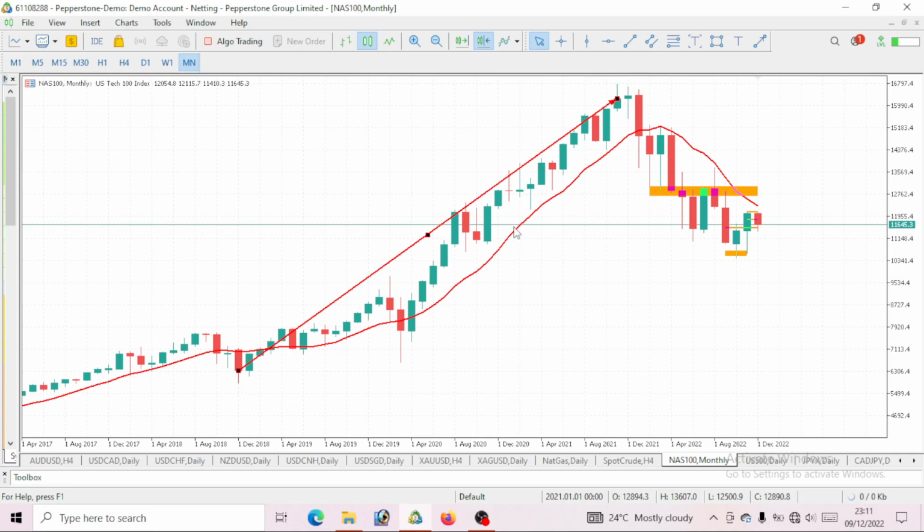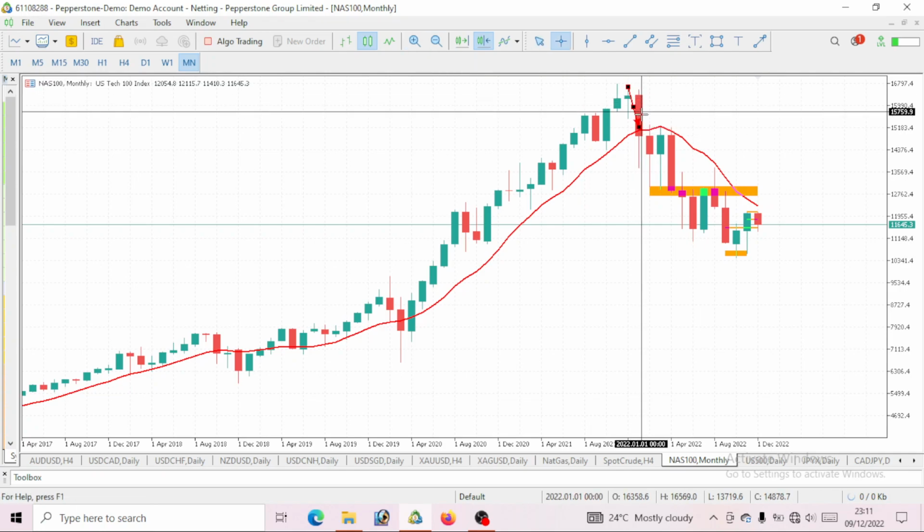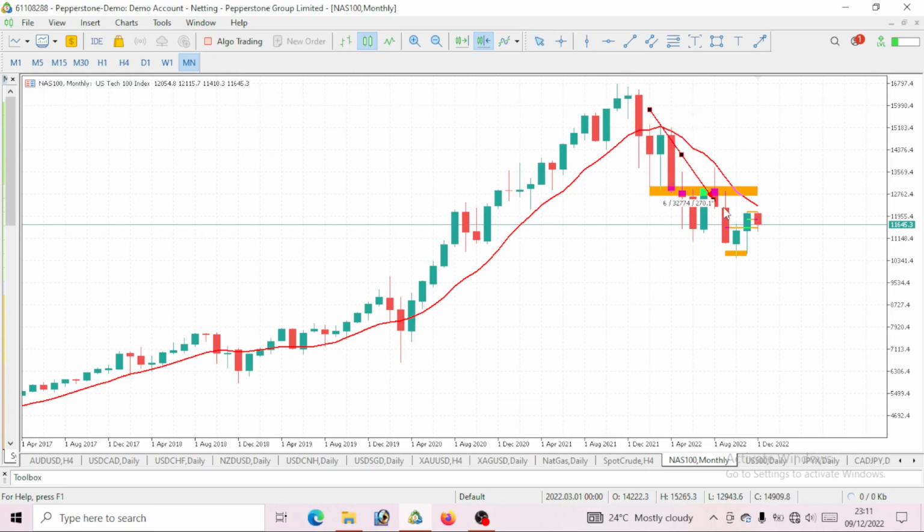We all know that once this price is above our moving average, then we have to look for a long position. It is a buy. So you can see that since 2018, we've been going long on Nasdaq 100 till late 2021. This is the period of late 2021, and this is early 2022. That is about December 2022. We had a bearish move earlier this year. Since early this year, we've had a bearish move, and you can see this bearish move.